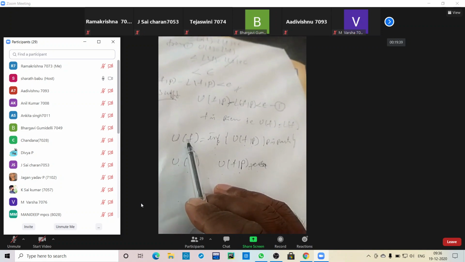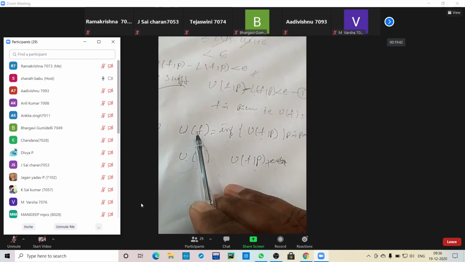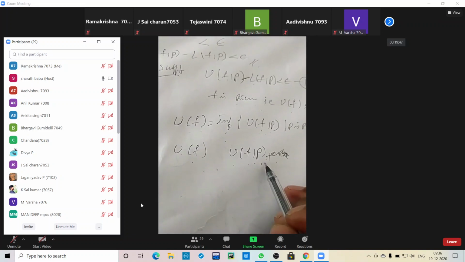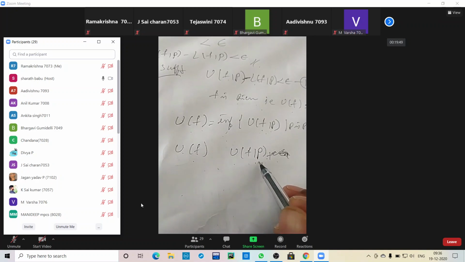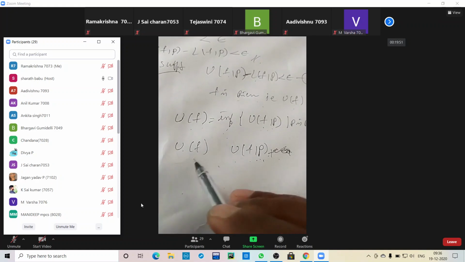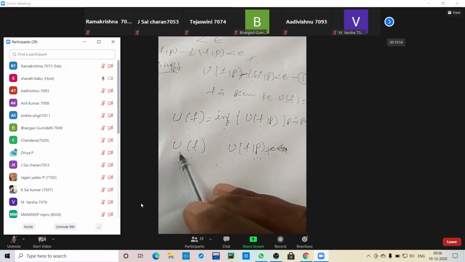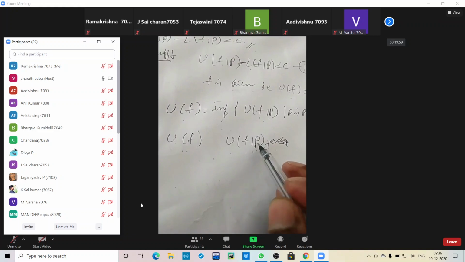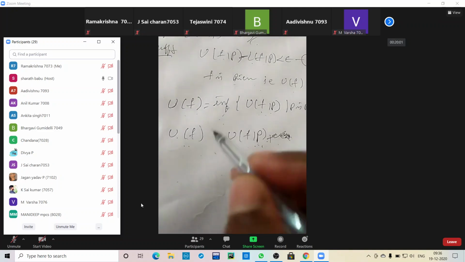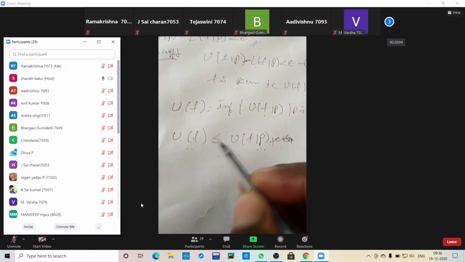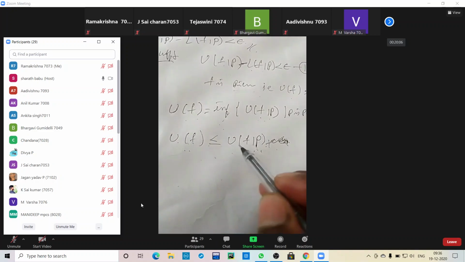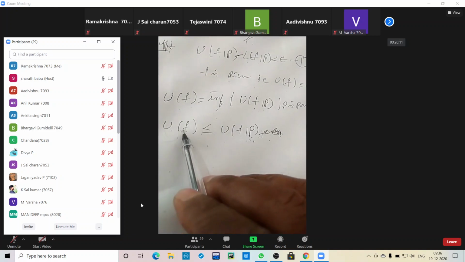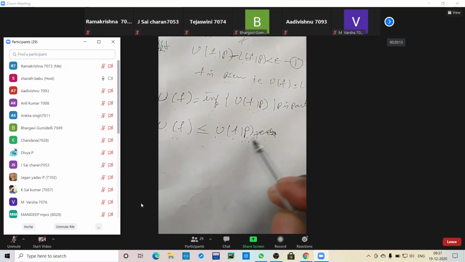So U(f) is our upper Riemann integral, and U(f,P) is an upper Riemann sum. So by comparison, U(f,P) and U(f): this is only the integration, and this is our upper Riemann sum, here a partial sum existing. That's why it is less than or equal. So U(f) is less than or equal to U(f,P).